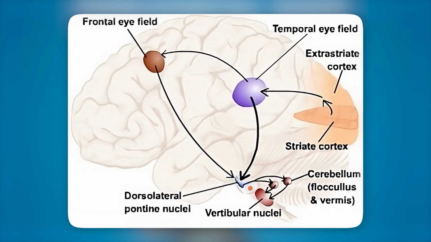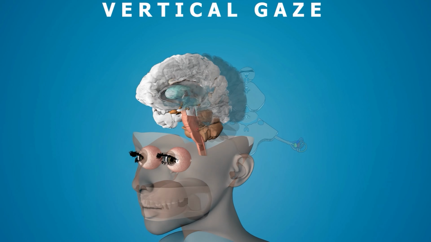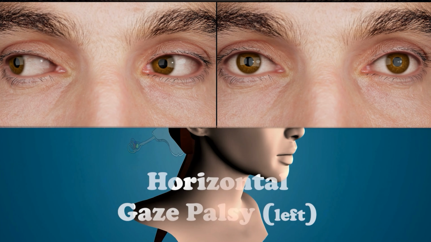I will just talk about pursuit control now. Along with horizontal and vertical gaze control, the dorsolateral pontine nucleus is involved in the pursuit movement, which is a smooth movement of tracking an object. Now let's look at the unilateral horizontal gaze palsy.